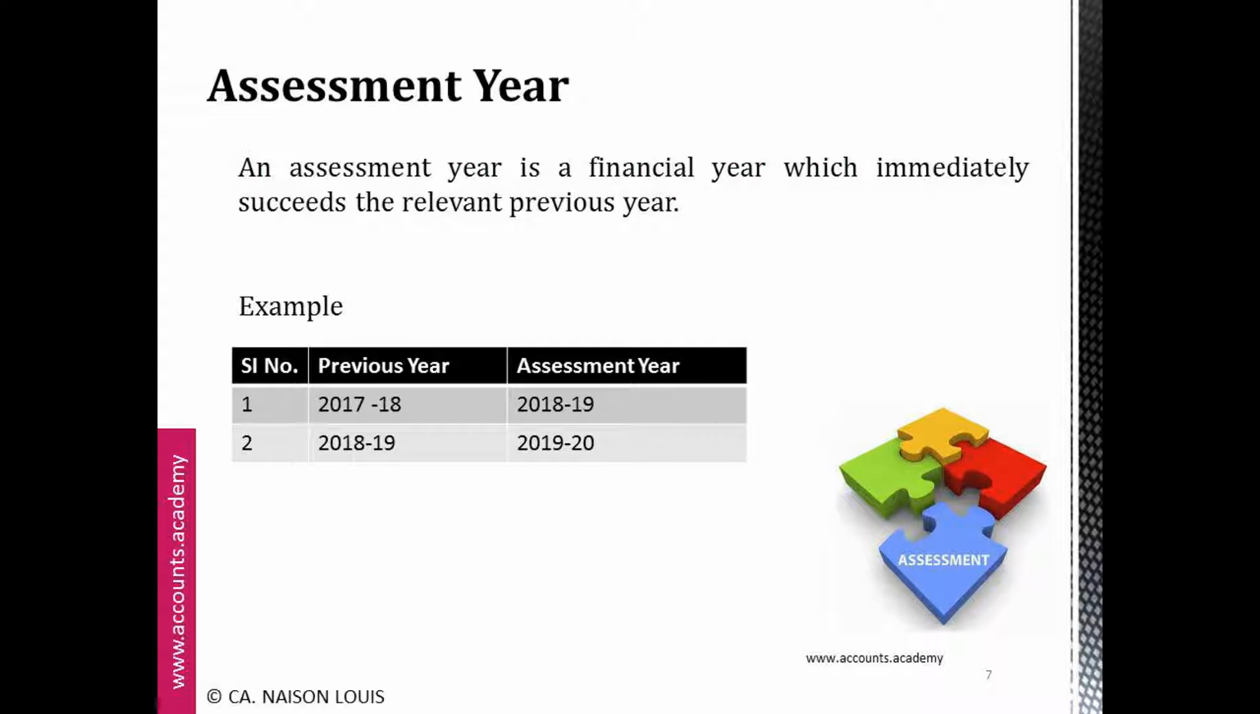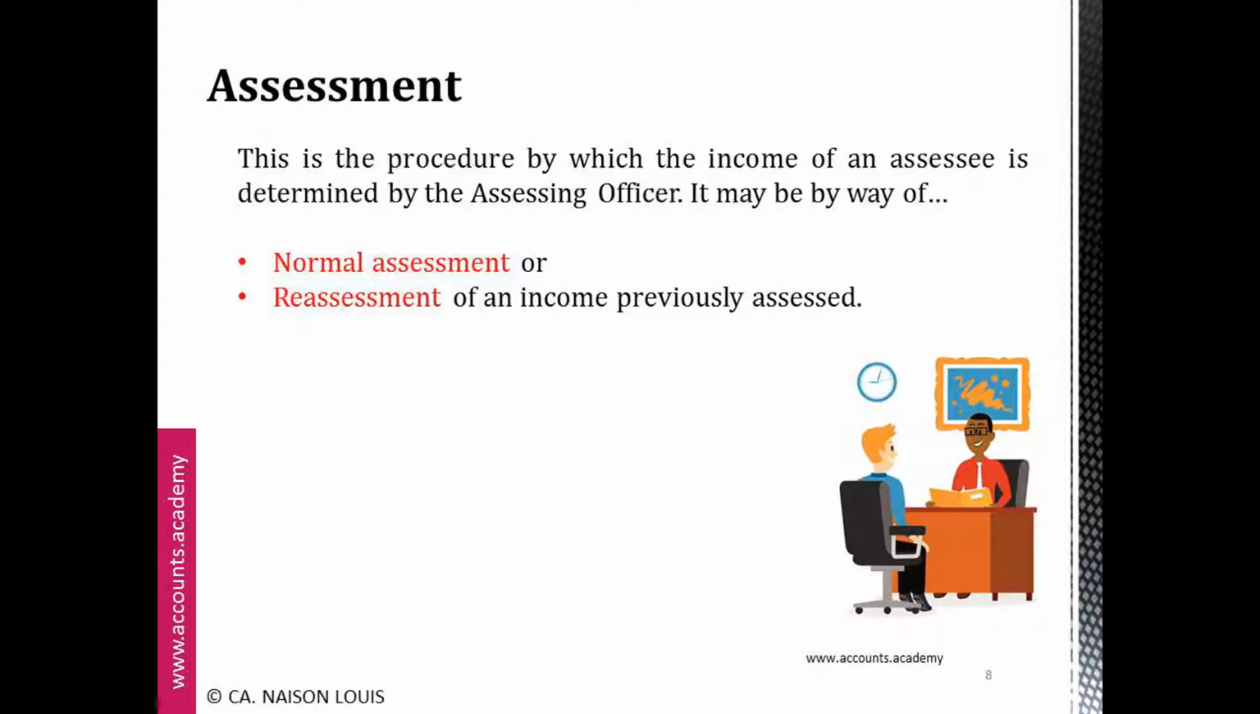Assessment year. An assessment year is a financial year which immediately succeeds the relevant previous year. For example, for the previous year 2017-18, the relevant assessment year is 2018-19. And for the assessment year 2019-20, the relevant previous year is 2018-19. Assessment. This is the procedure by which the income of an assessee is determined by the assessing officer. It can be done as a normal assessment or reassessment of an income previously assessed.